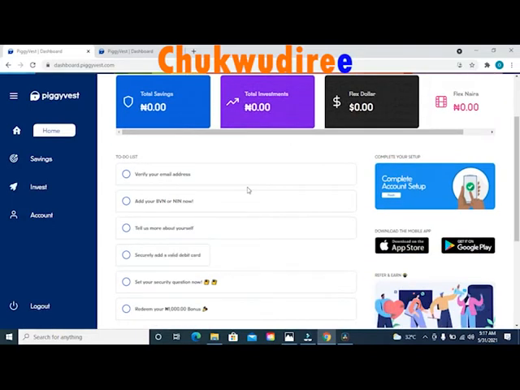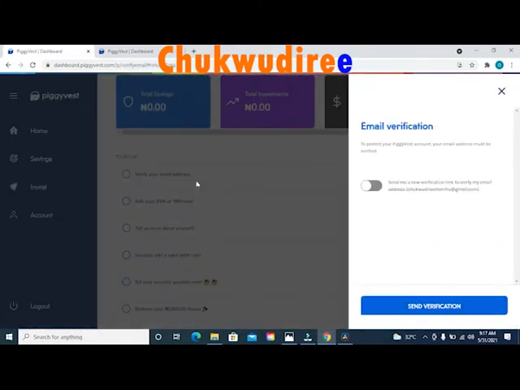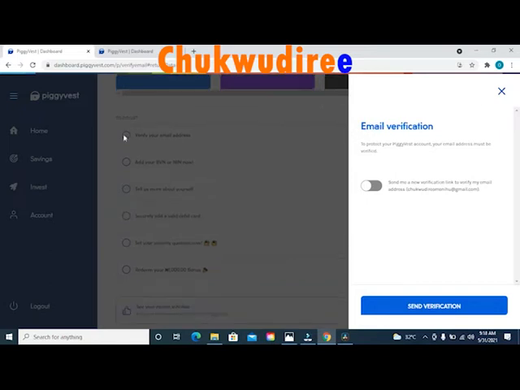Scroll down a little bit, and you will see the option that says to-do list. Under the to-do list, you will see the first option that says verify your email address. Click on the option that says verify your email address and you will get a pop-up message on your screen. You will see a little toggle switch at the left-hand side of this pop-up page. Make sure you turn on this toggle switch.